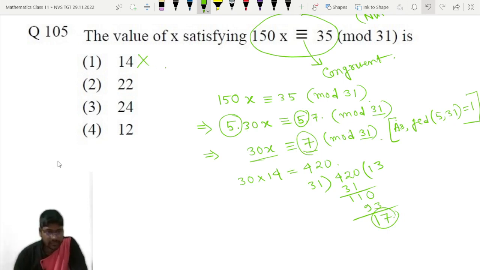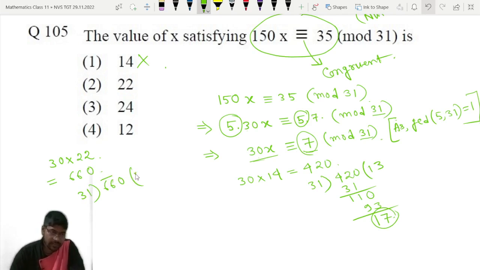Now go to the next option, 22. 30 into 22 means 660. Now divide 660 by 31. 31 into 2 means 62, 31 into 21 is 651, and the remainder is 9. This will also not work. Here the remainder is 9, but we need 7. So this option is also wrong.